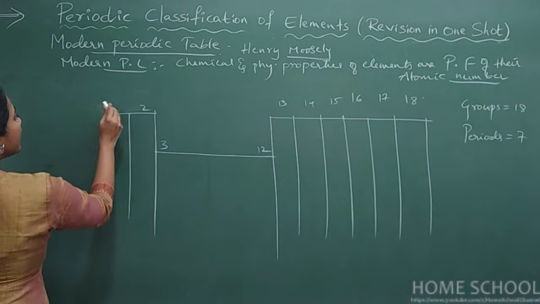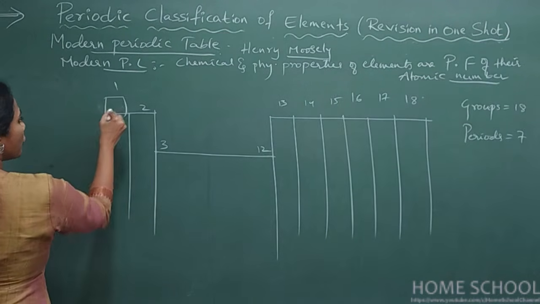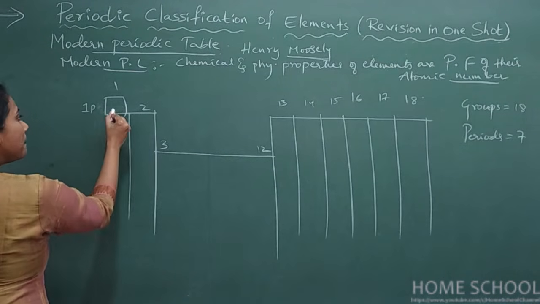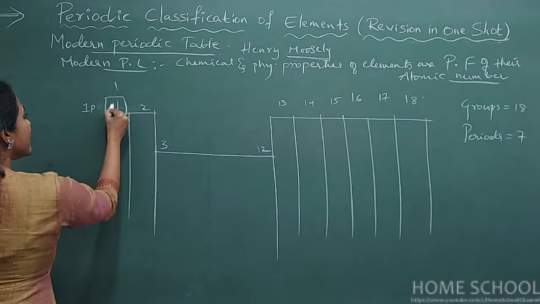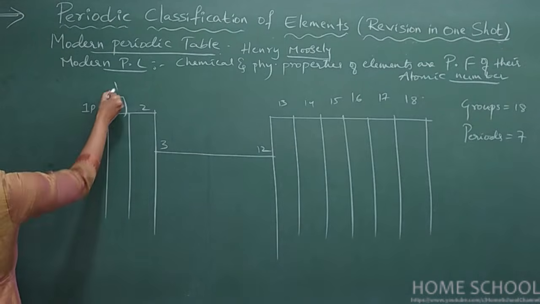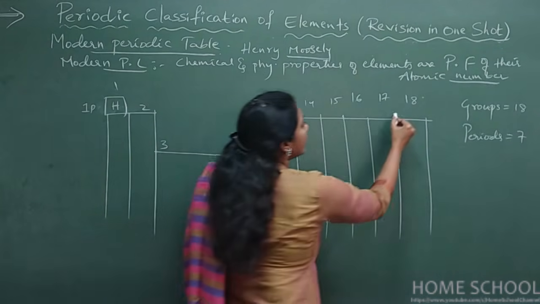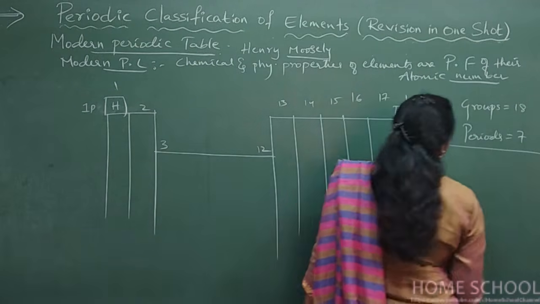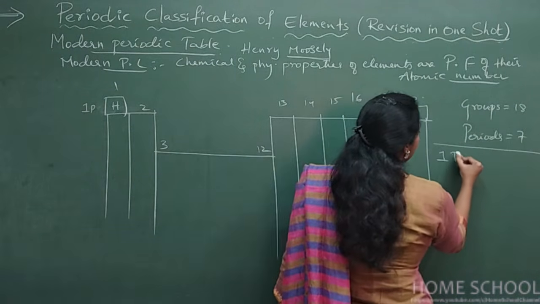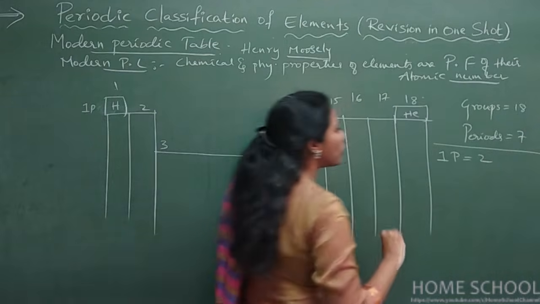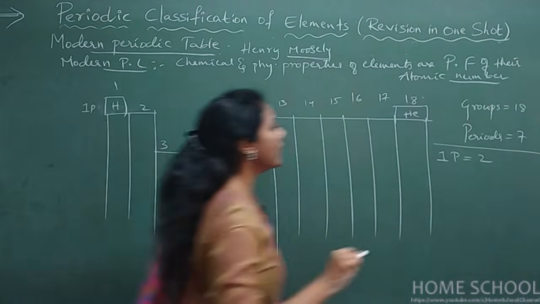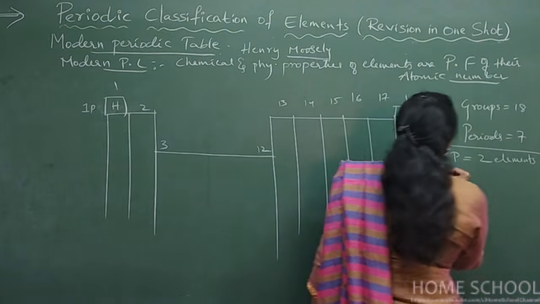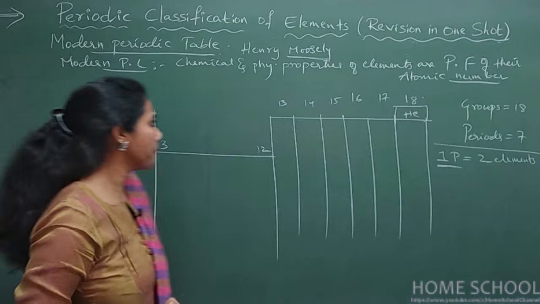See here. So this is the first group. Here, this is the first period. So the first period is very, very small. It has got only 2 elements. Hydrogen you will find here, and helium you will find here. So this is very important, guys. First period has how many elements? It has got only 2 elements. So 2 elements are there in first period. It is the shortest period, I can say.